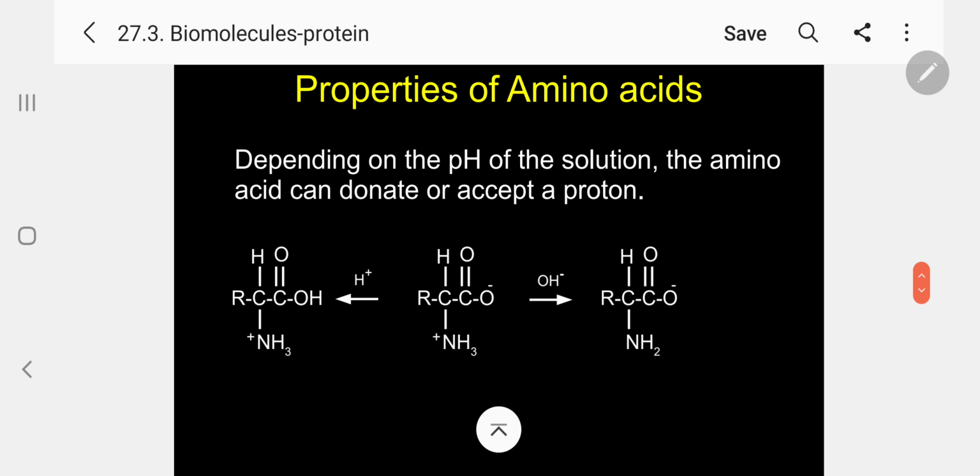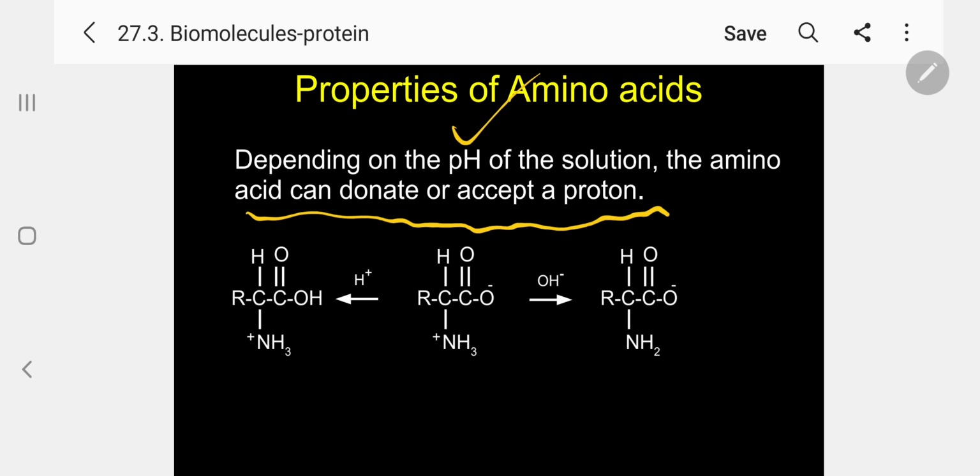Now another interesting piece of information I want to tell you. Depending upon the pH of the solution, the amino acid can donate or accept a proton. It will behave in a different way. This is important. Based on this, we are going to study a property called isoelectric point. Kindly follow me. So this is the original dipolar ion.